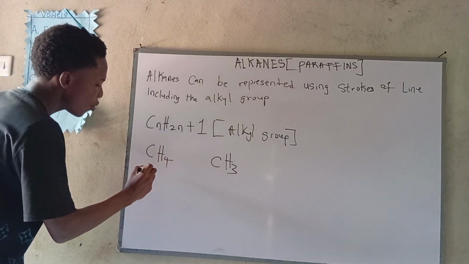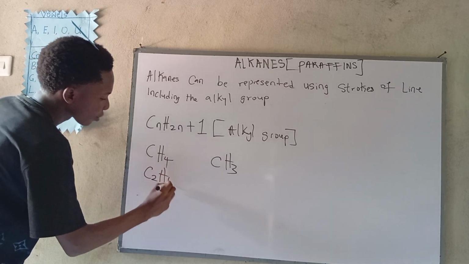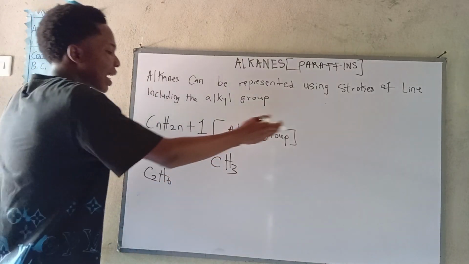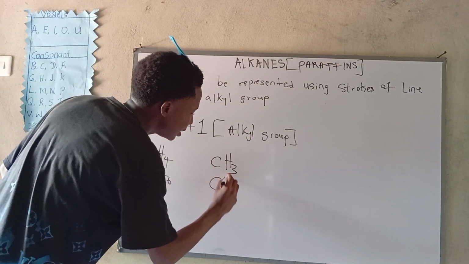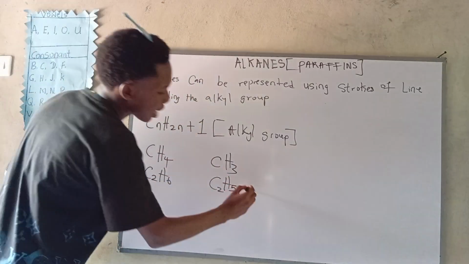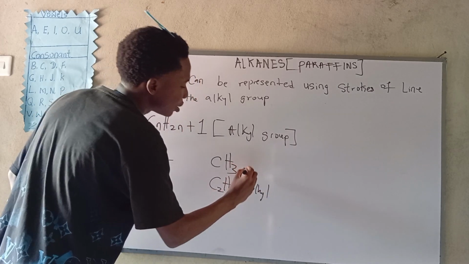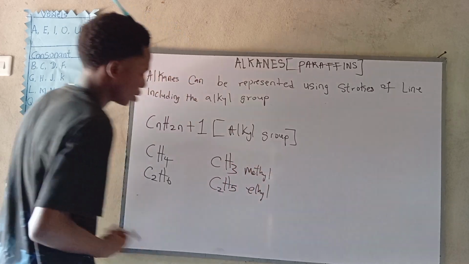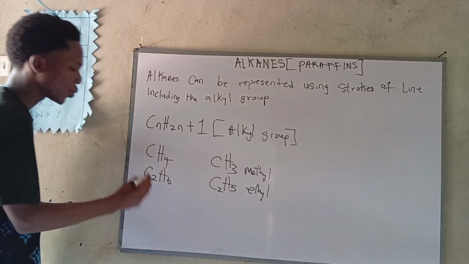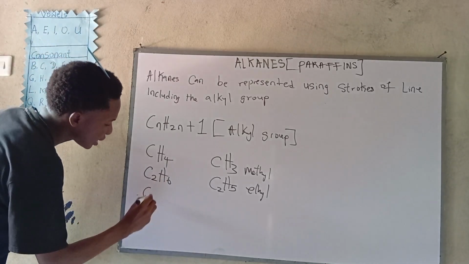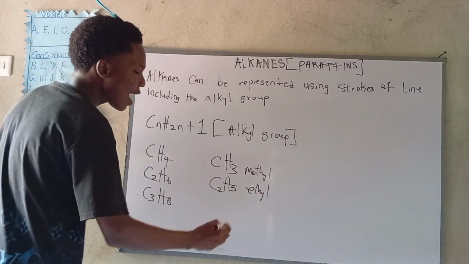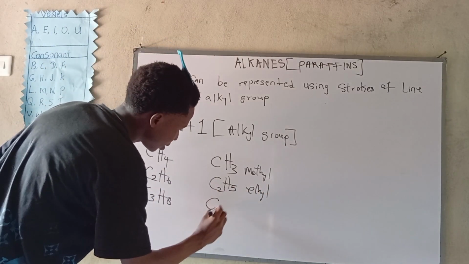Alright? Now, what do we have again? What is this? This is ethane. If we remove 1 hydrogen, we will get a corresponding alkyl group, which is what? Ethyl. We now have C2H5. This is what we call ethyl. Now, let me write it. Ethyl. This one is ethane. This is methane. Now, the next one is what? Propane. Propane is written like this. This is propane. Now, we will have the corresponding propyl, which is what?